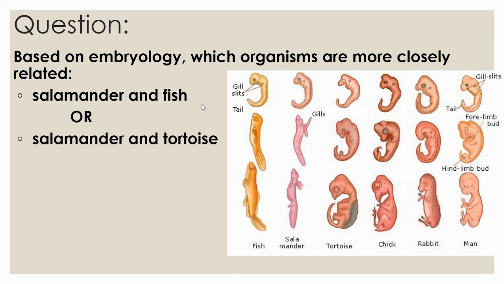Okay, based on embryology, which organisms are more closely related to each other? Is it the salamander and the fish, or the salamander and the tortoise? Both of them are right next to each other in this picture, but which ones look more similar? That's the salamander and the fish.